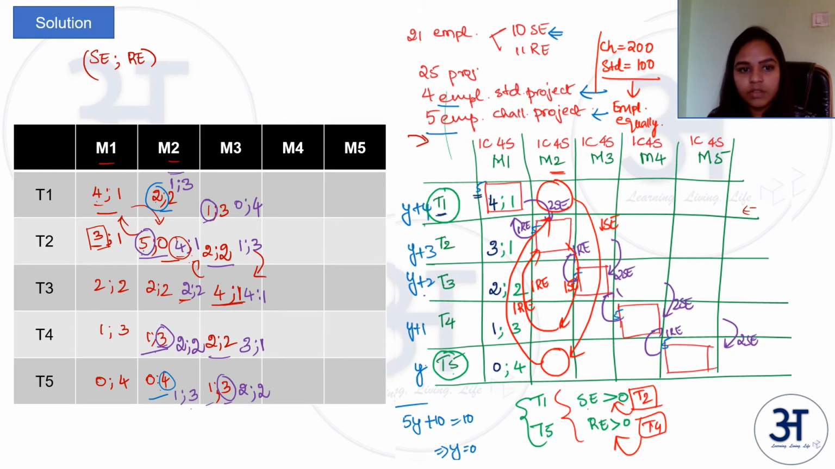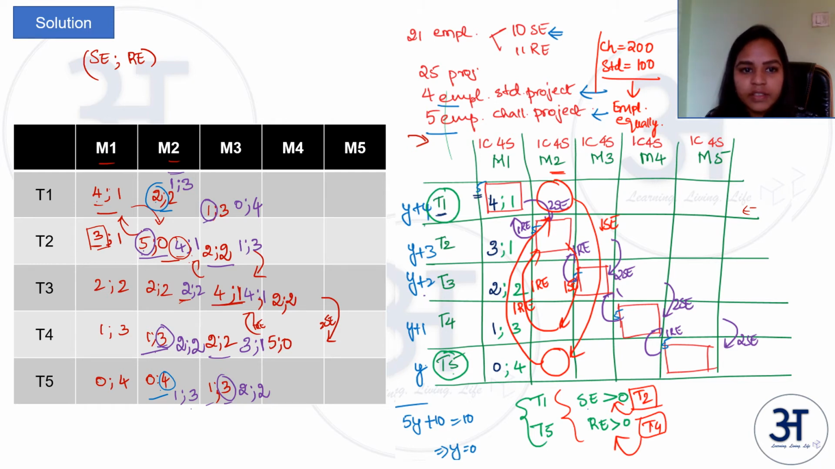So now 4, 1. So now from team 3, your critical project is undertaken by team 4. So 2 SEs will go here and 1 RE will come here. So after that shuffling in team 5, you will be left with 2 SEs will go and 1 RE will come, so 2. And here 2 SEs will come, 5, and 1 RE will go, so 0.